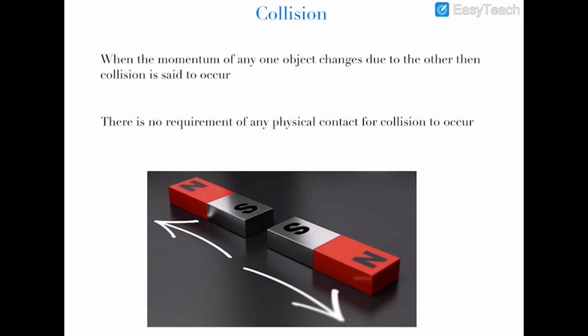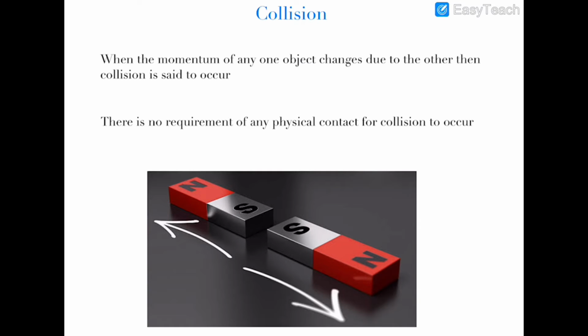You can see an example: there are two bar magnets, and if we place their like poles, south and south, toward each other and hold them, and then after some time release them from the closest position without any physical contact, we will see that they move apart from each other. Due to the repulsive force of the first magnet, the second magnet is repelled away from it, and due to the repulsive force of the second magnet, the first magnet is repelled away from the second magnet.